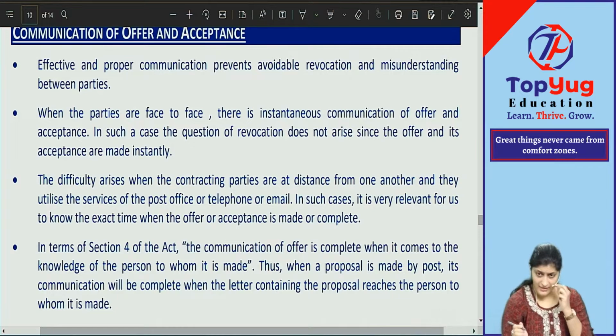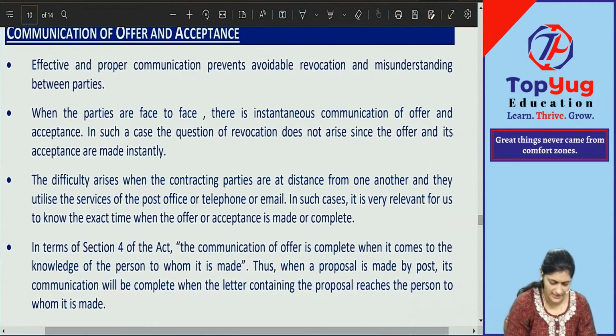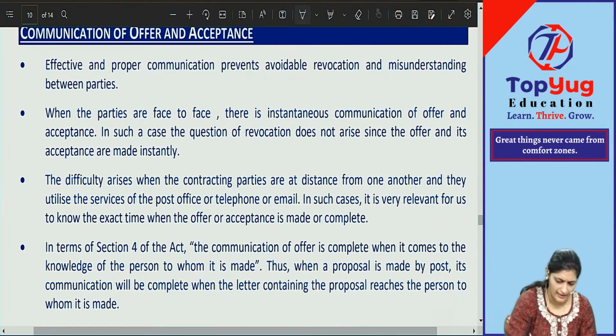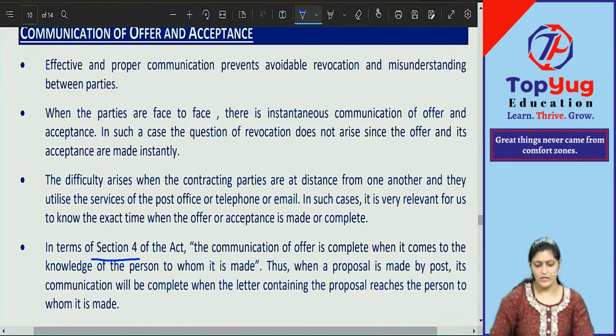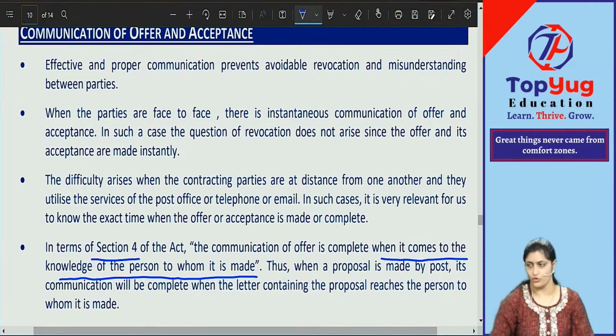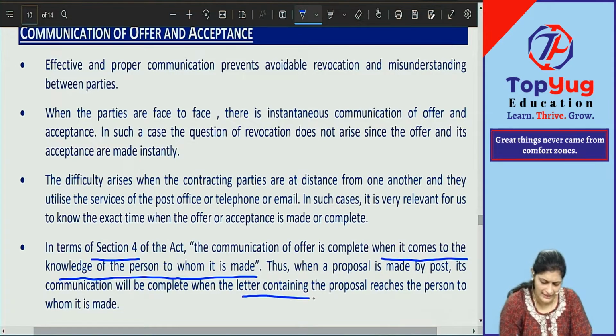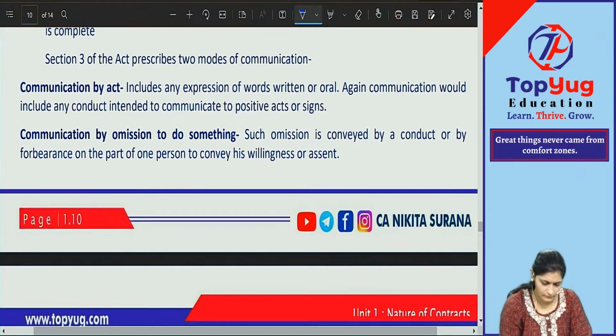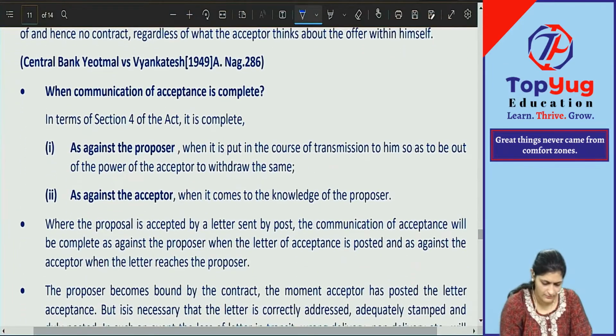Okay. This communication of offer and acceptance is given in which section? Section 4. Section 4 of the Indian Contract Act 1872. So, in terms of Section 4 of the Act, the communication of offer is complete when it comes to the knowledge of the person to whom it is made. To whom it is made? Offeree. Thus, when a proposal is made by post, its communication will be complete when the letter containing the proposal reaches the person to whom it is made. I'll give you this. Okay.